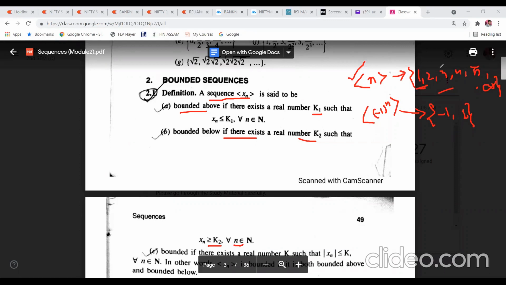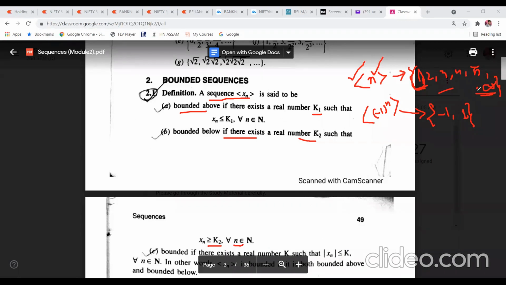So a1 will be the smallest one, and so this one you can say is the lower bound of the sequence n. Now what will be the upper bound? You just go on putting the value of n. You are not going to get an upper bound because it goes up to infinity.